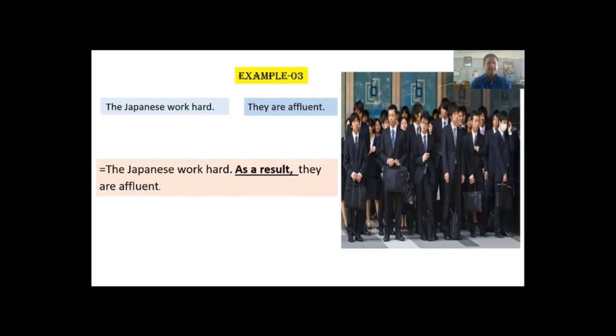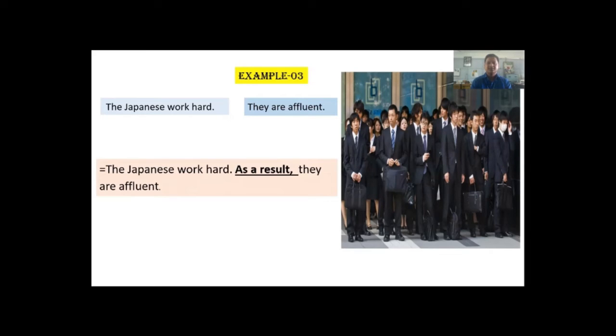Here I have used as a result at the beginning of the second sentence. The Japanese work hard. As a result, they are affluent. As a consequence, they are affluent.